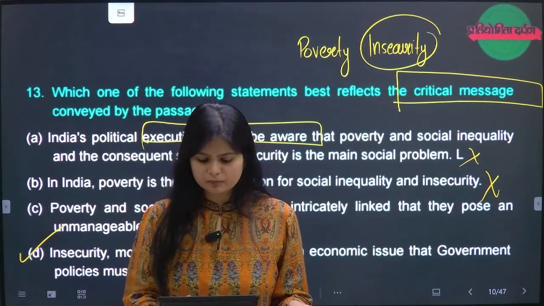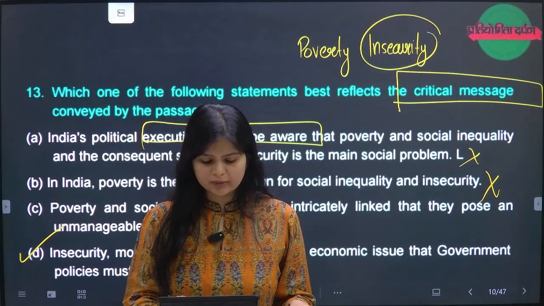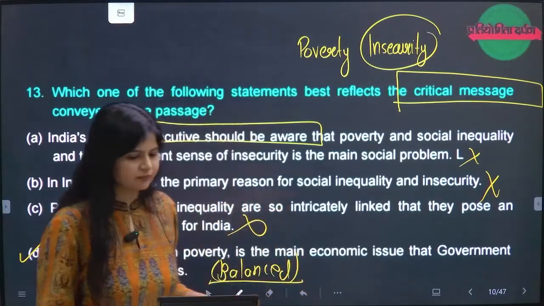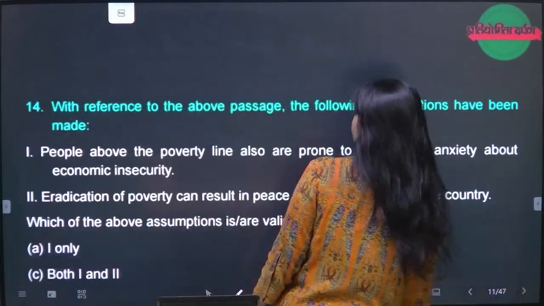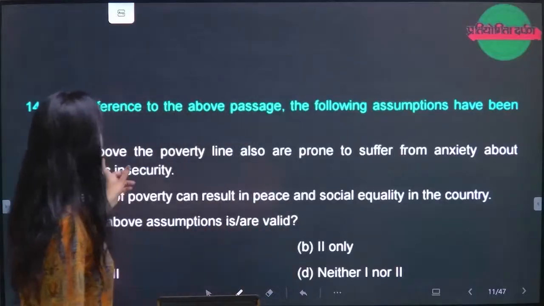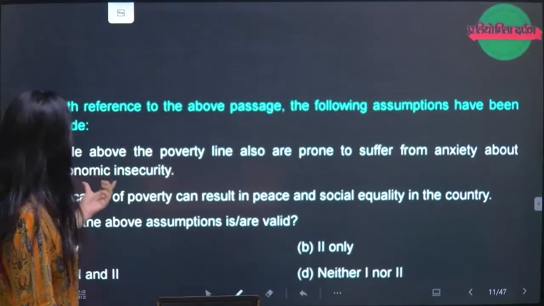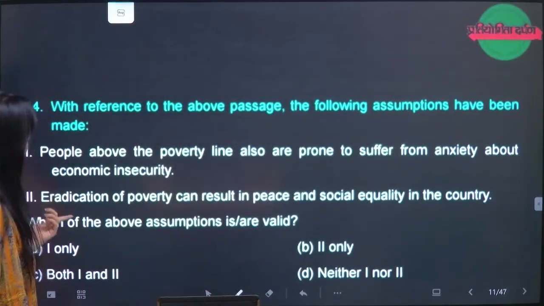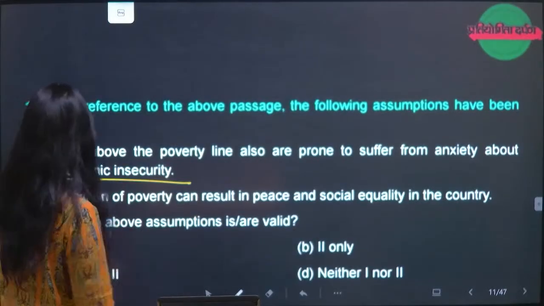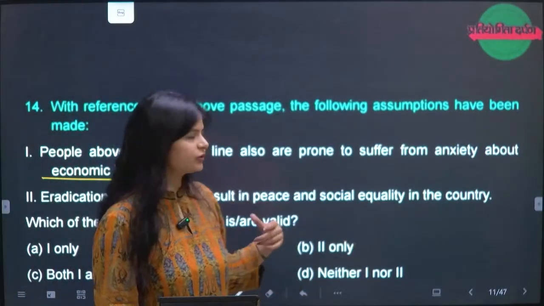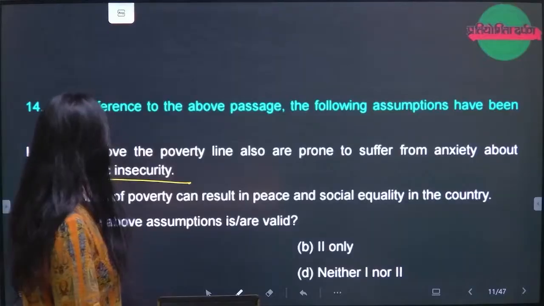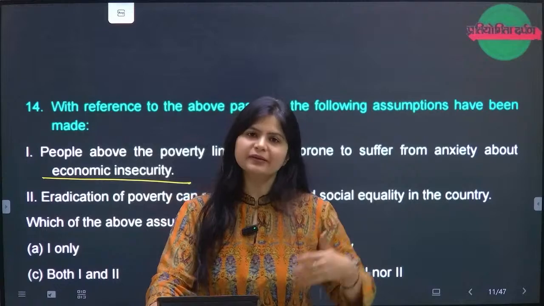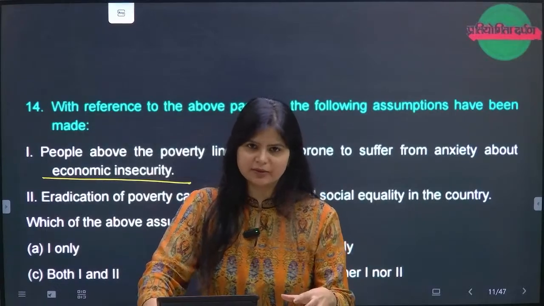Okay. Now quickly moving to the next part of it. Okay, they have multiple questions under it. So the 14th is saying with the reference to the above passage, the following assumptions have been made. People above the poverty line also are prone to suffer from anxiety about the economic insecurity. What do you think? Question number 14, right? Do you think that people above the poverty line, yes, they also suffer. There's a different way of suffering, but they also suffer. That is the whole essence of the passage, right?